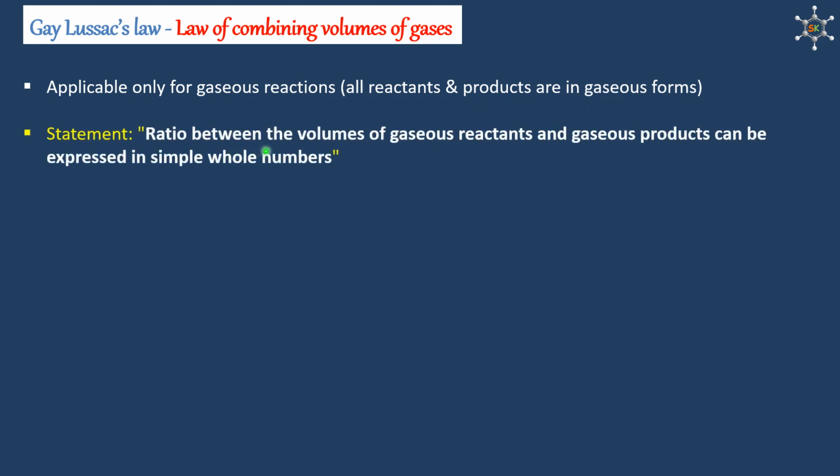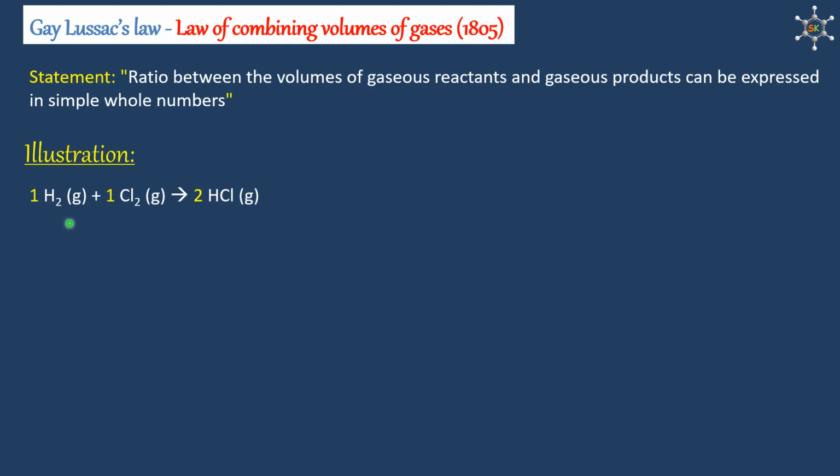Statement: ratio between the volumes of gaseous reactants and gaseous products can be expressed in simple whole numbers. Let us consider the reaction hydrogen reacting with chlorine giving HCl as the product. Observe, in this reaction all reactants and products are in gaseous form, meaning we can apply Gay-Lussac's law to this reaction. We know that in this reaction, one molecule of hydrogen reacts with one molecule of chlorine, giving two molecules of hydrogen chloride, that is HCl.